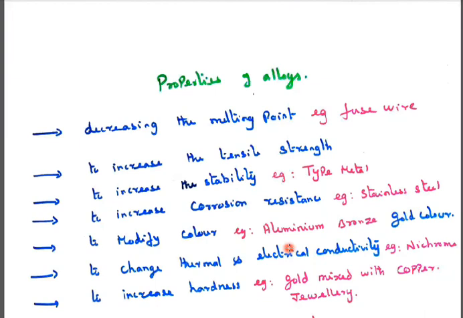Now the properties of alloys. The first is a decrease in melting point, for example fuse wire. Alloys have a very low melting point. For example, you have three floors in your house, ground floor, first floor, second floor.